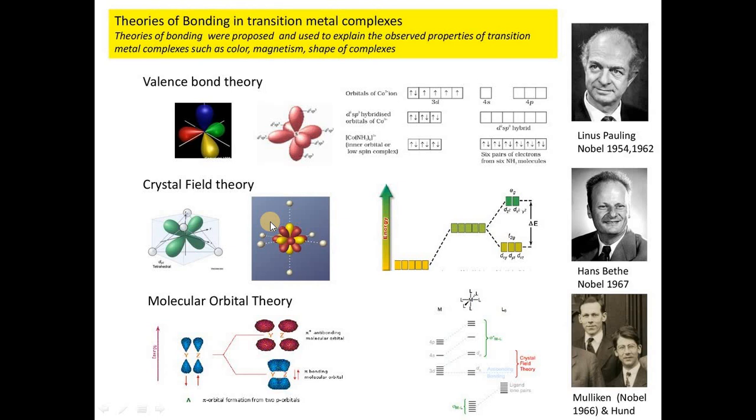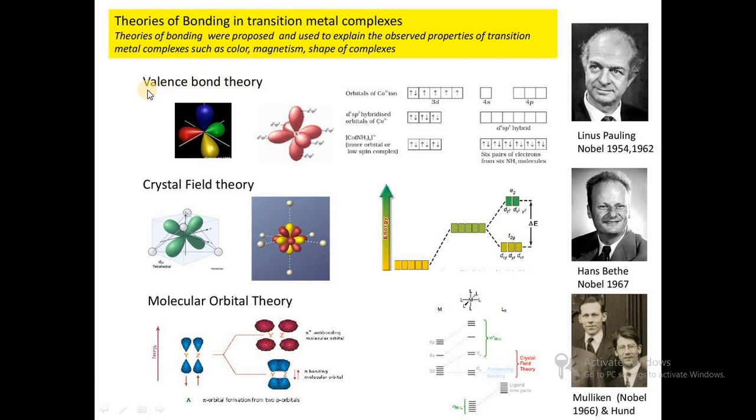Then there are different theories behind metal complexes, that is, theories of bonding in transition metal complexes. Theories of bonding were proposed and used to explain the observed properties of transition metal complexes such as color, magnetism, and shape of complexes. That is, these theories explain the color of the complex, the magnetism of the complex, and the shape of complexes.